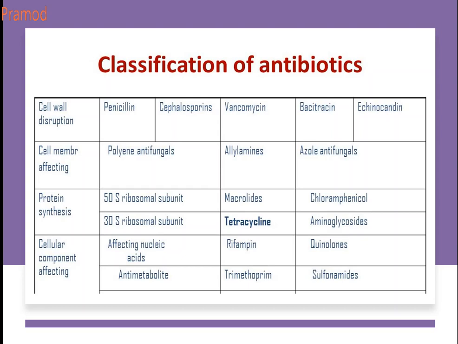Now inhibiting the cellular components, that is affecting nucleic acid synthesis: rifampicin and the quinolones. Antimetabolites like trimethoprim and sulfonamide. So these are the classification of antibiotics according to their site of action.